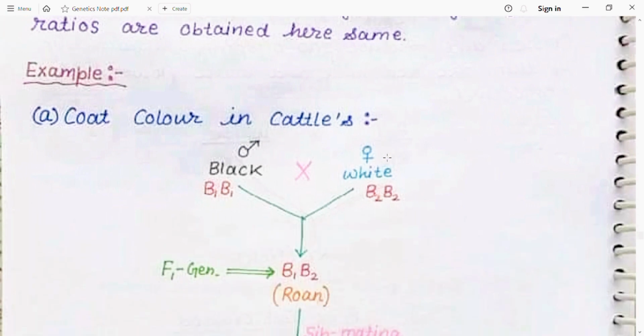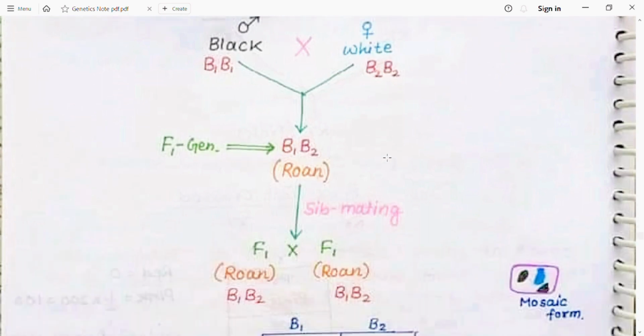So coat color in cattle: black is crossed with white. So in the F1 generation, roan color is obtained.